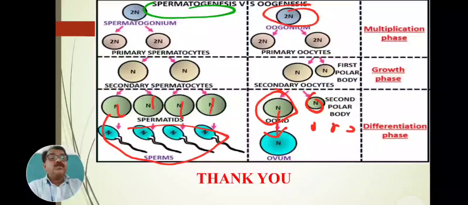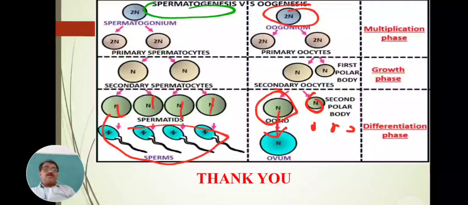The 3 non-functional polar bodies are nothing but non-functional eggs, which are small, unequal, with no nucleic acid and very negligible cytoplasm. These second polar bodies are non-functional. It means a single egg mother cell produces only one egg and a single sperm mother cell produces 4 sperm.